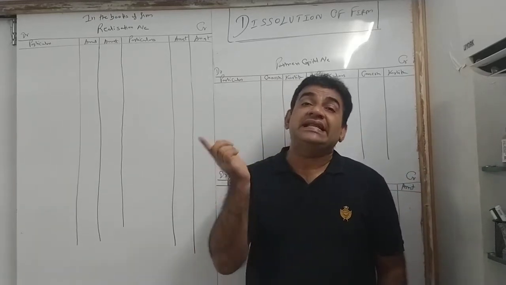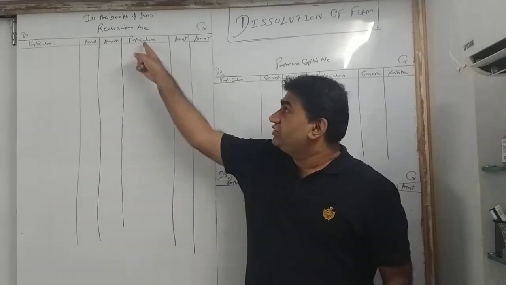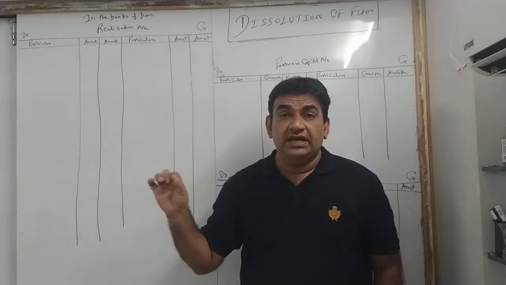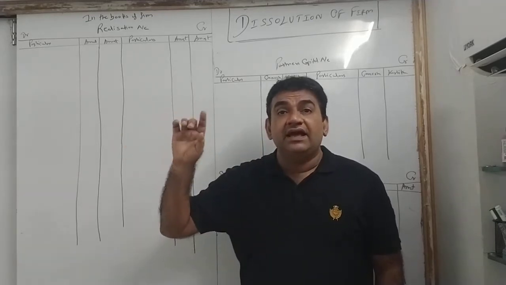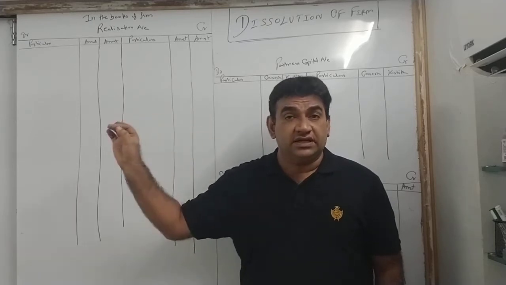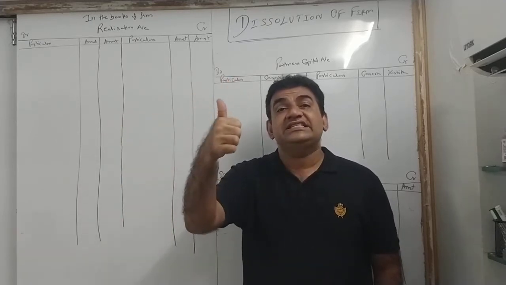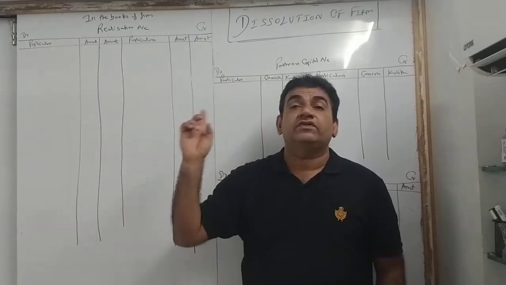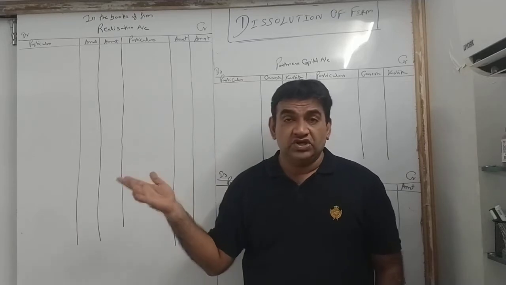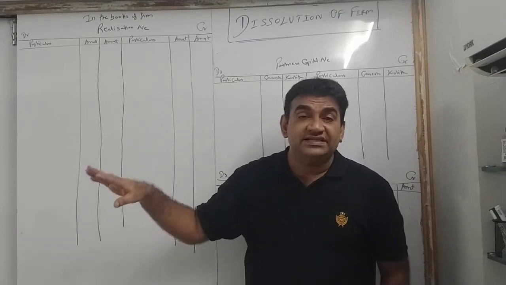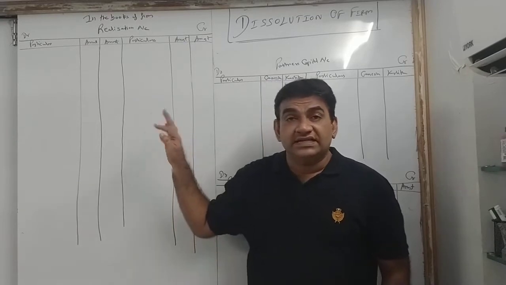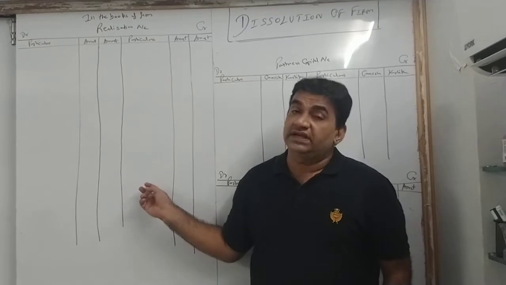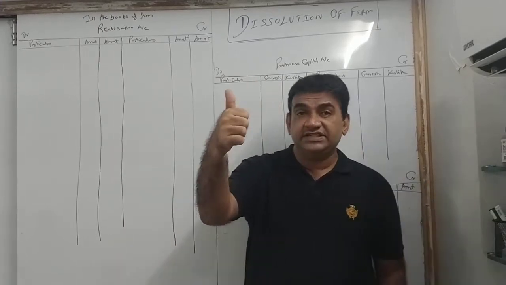In admission we prepared the revaluation account. In dissolution you will have to prepare an account called the realization account. Realization account. This is the first account. In each and every sum you have to prepare realization. It is for realizing or paying off your liabilities or realizing your assets. All transactions relating to assets realization, transfer of assets and liabilities, payment of liabilities and expenses, everything is dealt through realization. So one account, realization.